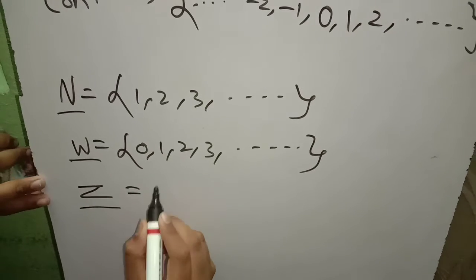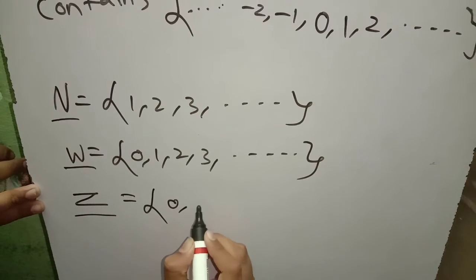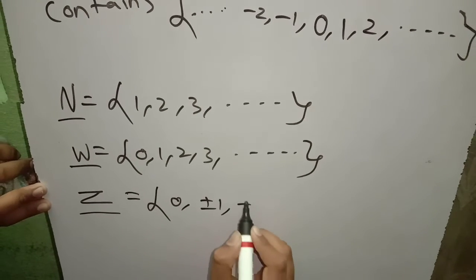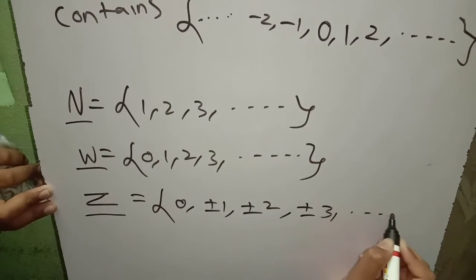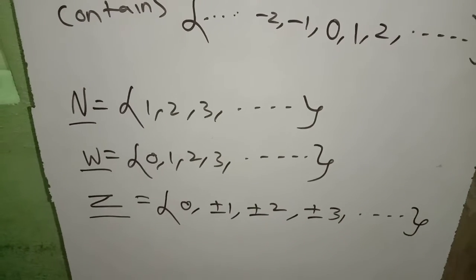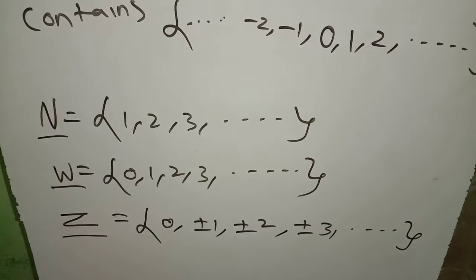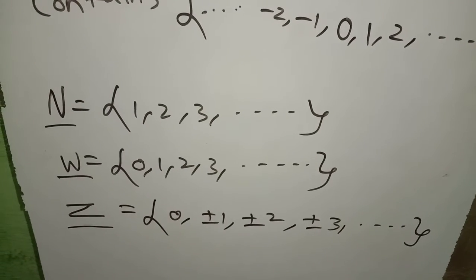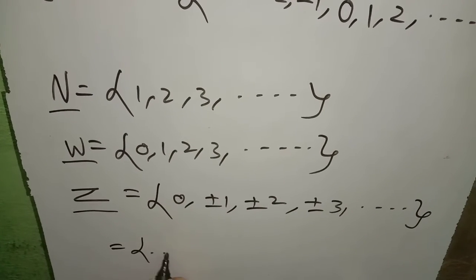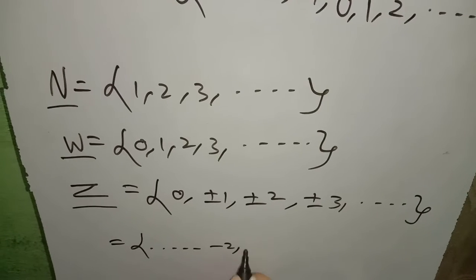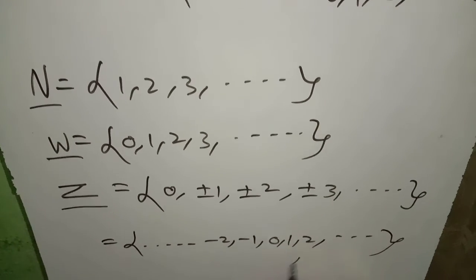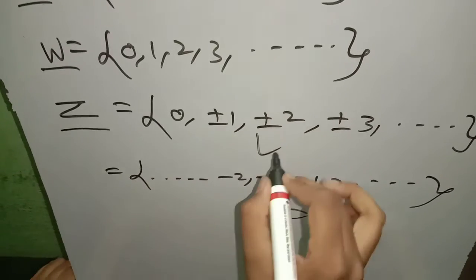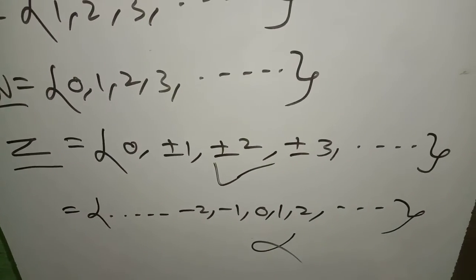The set Z contains 0, plus or minus 1, plus or minus 2, plus or minus 3, and so on. If you are asked to write the set of integers, we have to write like this, but not like "and so on, minus 2, minus 1, 0, 1, 2, so on." That is wrong and this is correct. We have to write like this if asked for the set of integers.